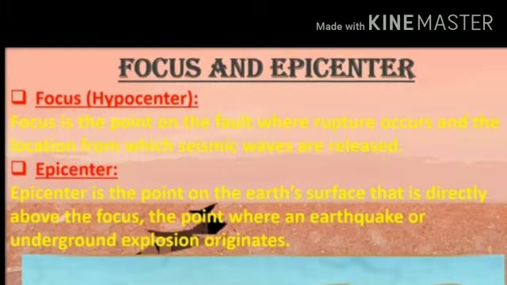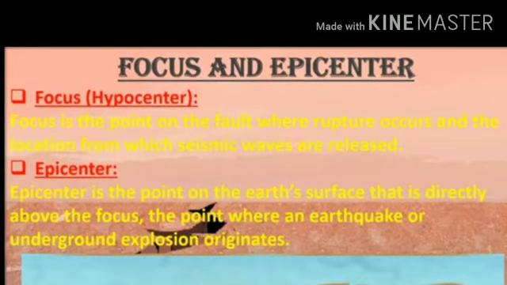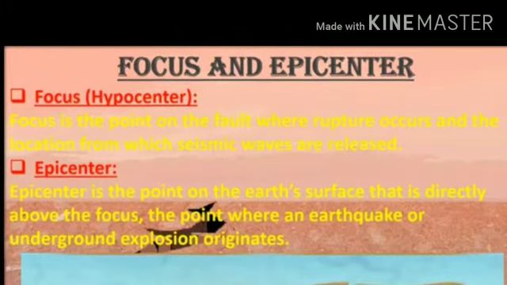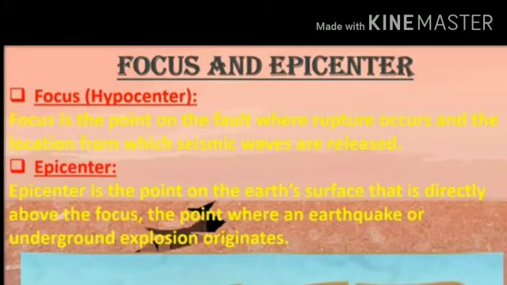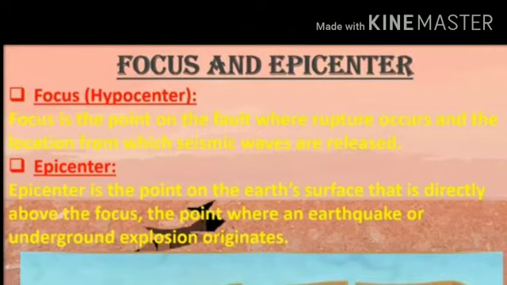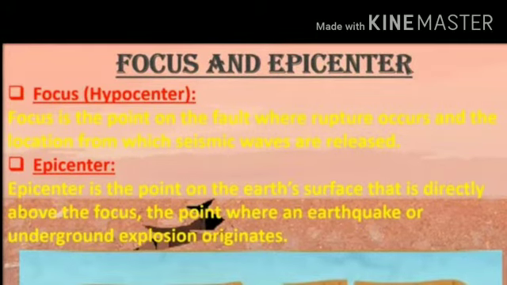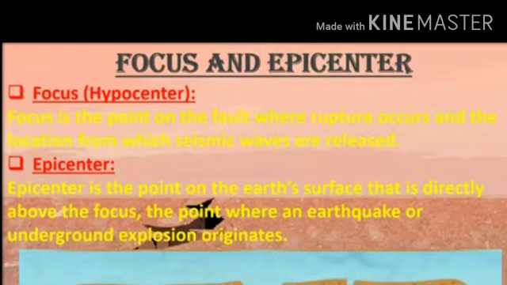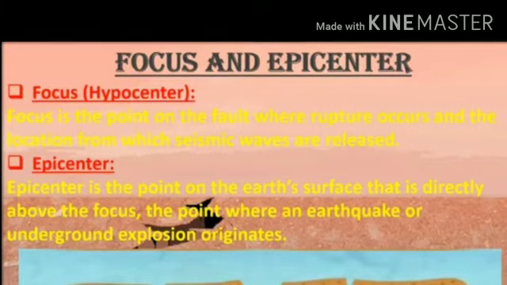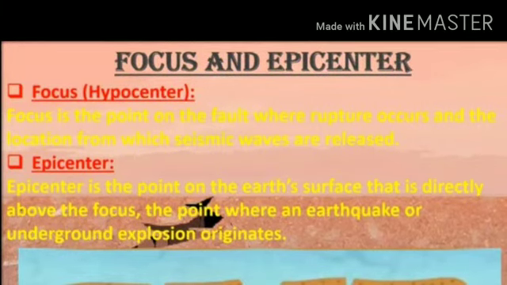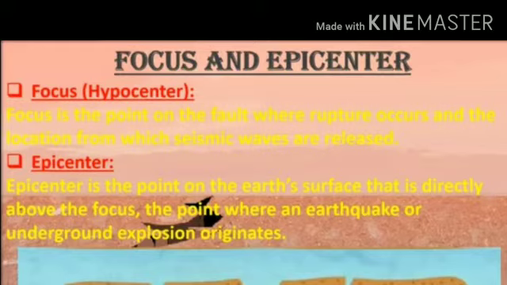Now focus and epicenter. Because of the movements occurring below the earth's surface, tension is created and it keeps on accumulating. High energy is released at the place where this tension mounts up. This is the center of the earthquake, which is called as focus or hypocenter. Energy waves scatter in all directions from this center.